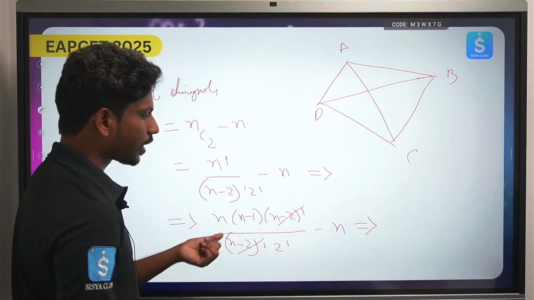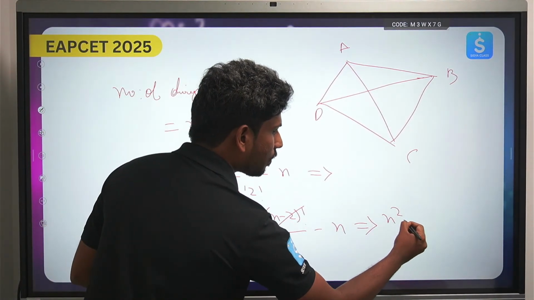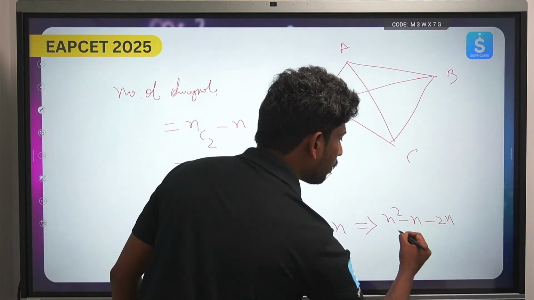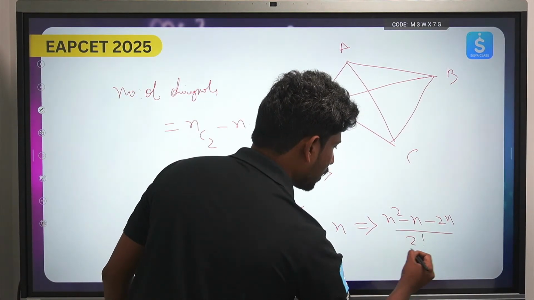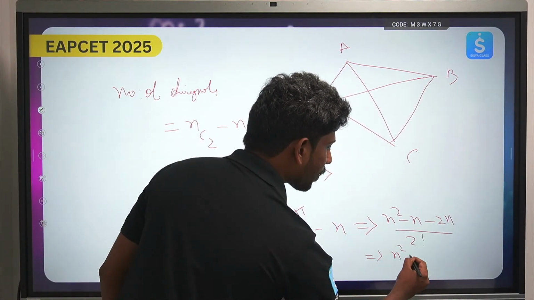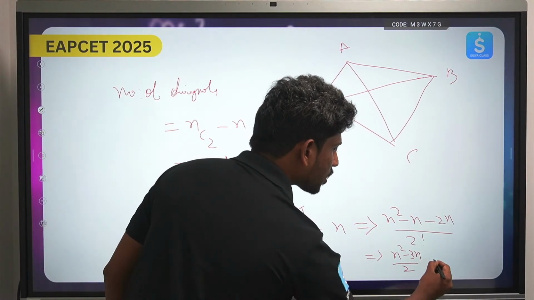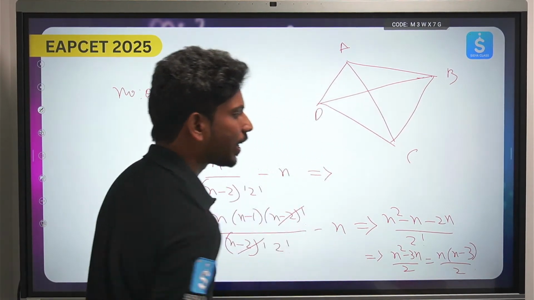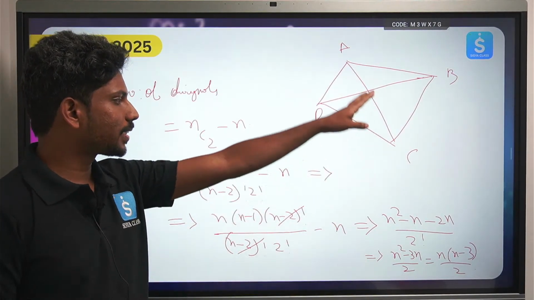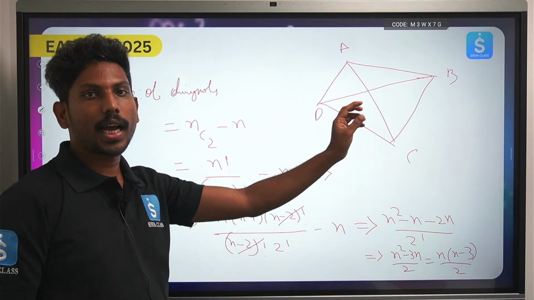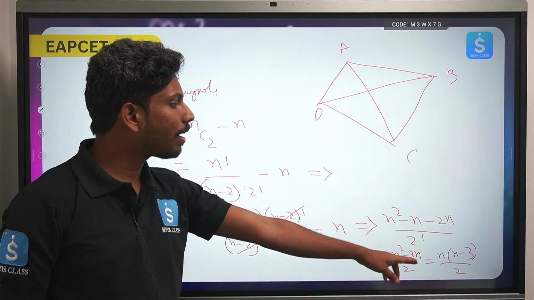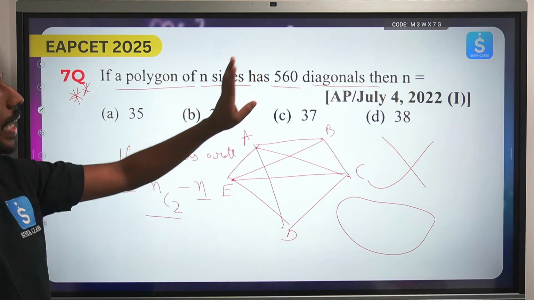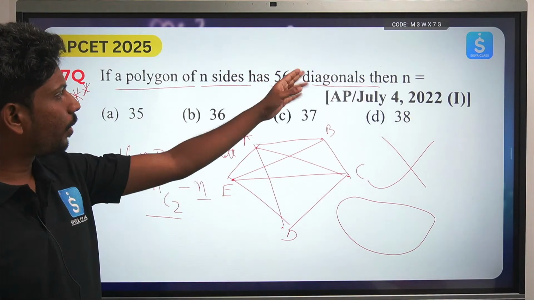So from here you can write it as n square minus n, take the LCM, that will become minus 2n by 2 factorial. So this will become n square minus 3n by 2. So this you can write as n into n minus 3 by 2. ఇక్కడ నుంచి వచ్చింది ఆ ఫార్ములా, n into n minus 3. So I have completely derived, if there are n points then we can have n into n minus 3 by 2 diagonals.